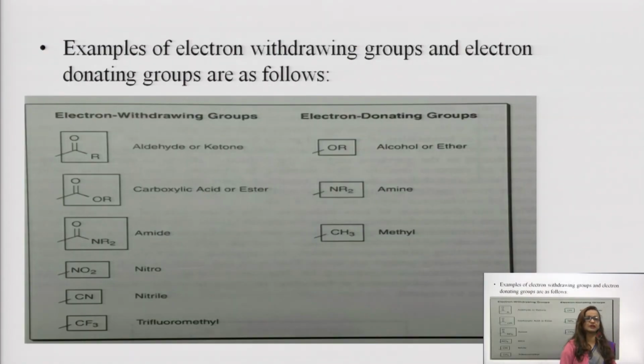These are the examples of electron withdrawing and electron donating groups. The electron withdrawing groups may be any aldehyde or ketone, carboxylic acid, amide, nitro, nitrile, trifluoromethyl, while the electron donating groups can be any alcohol or ether, amine, methyl, right. So, these are the examples. Now, we are very confident that if any of these groups comes and attaches itself to benzene, the acidity will increase. But if electron donating groups come and attach themselves to the benzene ring of benzoic acid, then the acidity will decrease. Okay.